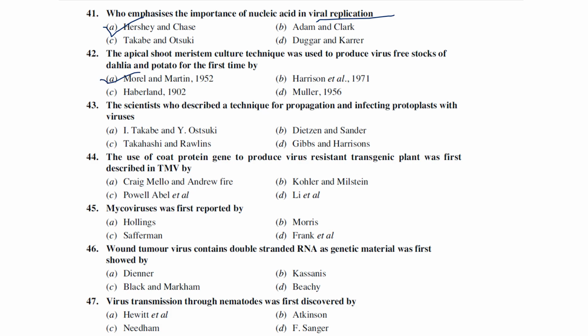The scientists who described a technique for propagation and infecting protoplasts with viruses were Takebe and Otsuki. The use of a coat protein gene to produce virus resistant transgenic plants was first described in TMV by Paul Abel et al.